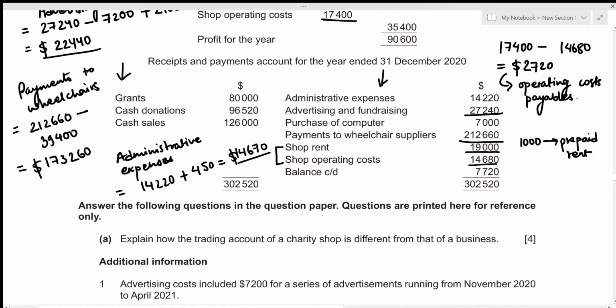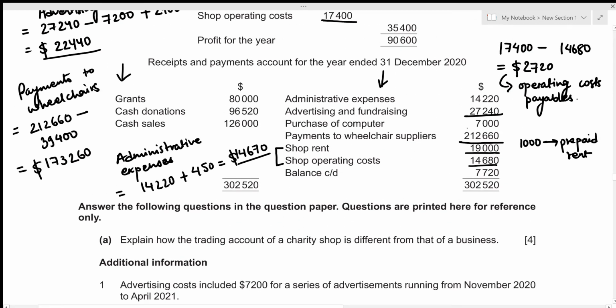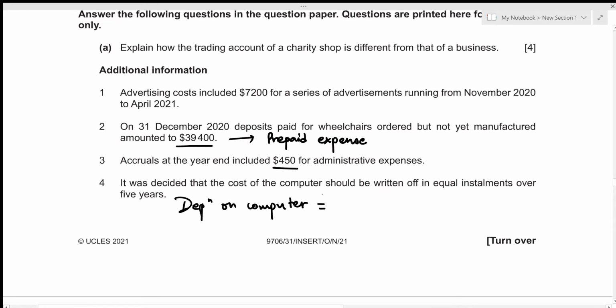Let's have a look at the cost of computer. So the purchase of computer is given right here to have the amount of 7,000. That is the cost. So we just divide it by 5 in order to figure out our depreciation for this year, which is 1,400. All right, so these are the adjustments that we had to make. Now we can just move on and start our income and expenditure account for X Society.